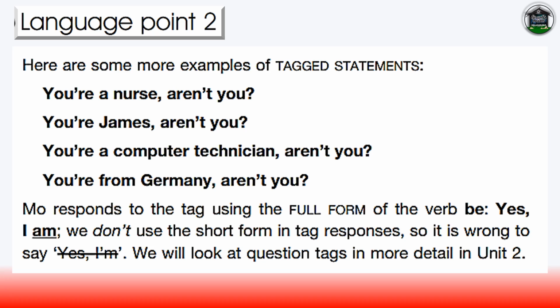Here are some more examples of tagged statements. You're a nurse, aren't you? You're James, aren't you? You're a computer technician, aren't you? You're from Germany, aren't you? Mo responds to the tag using the full form of the verb be. Yes, I am. We don't use the short form in tag responses, so it is wrong to say, yes, I'm. We will look at question tags in more detail in Unit 2.